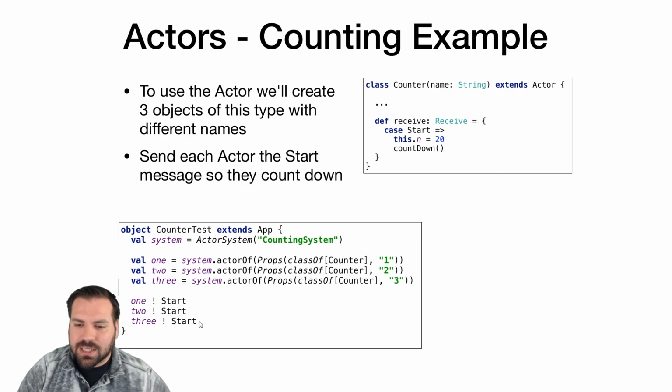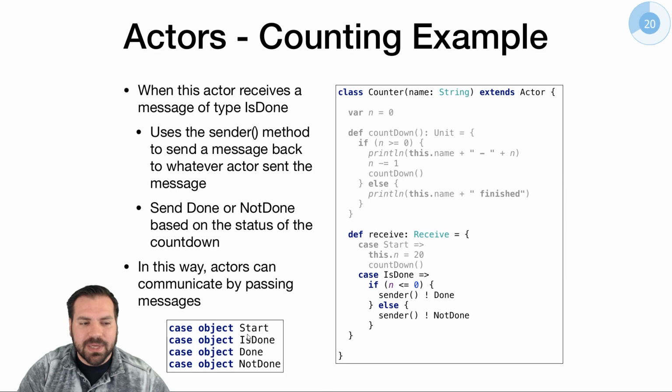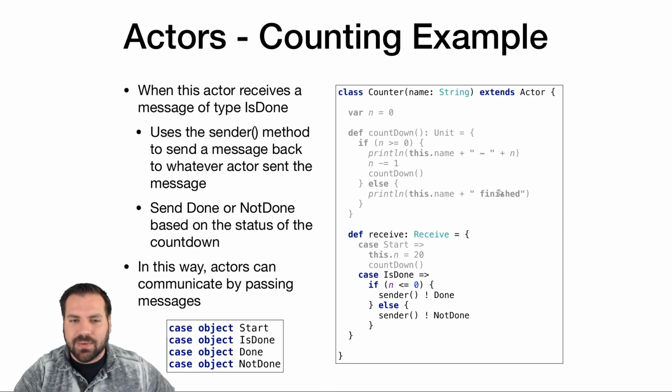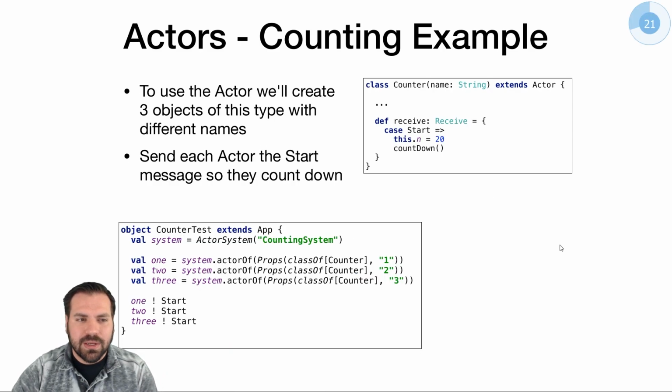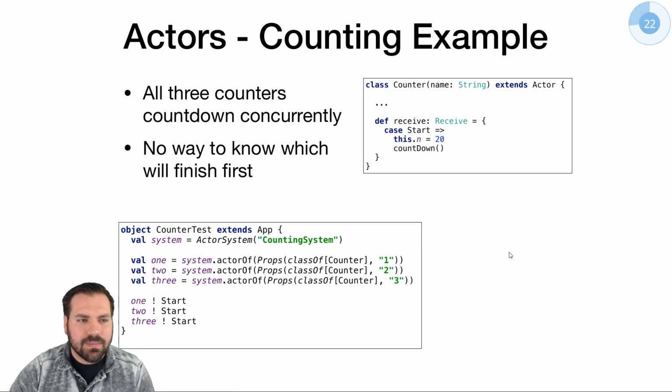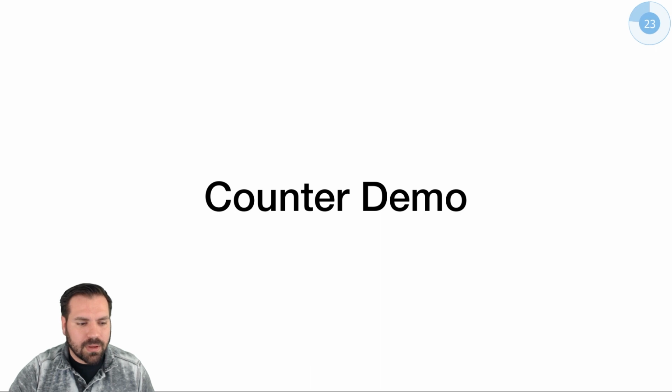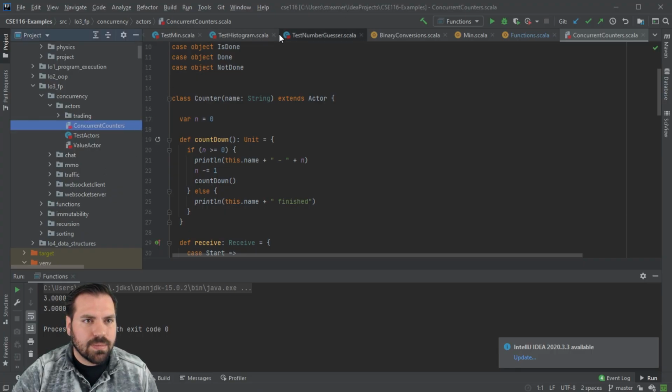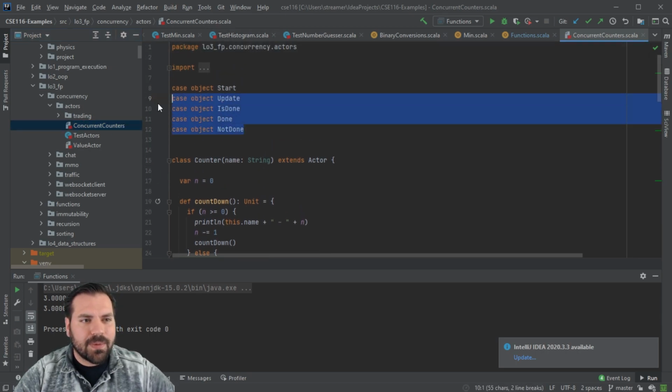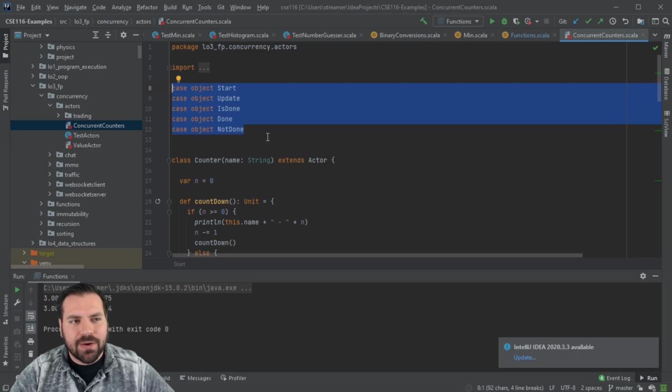Where do the start, done, not done messages come from? So this will be somewhere in the code. I believe we're about to go to the code anyway. I'll show you in the code. Did I forget exactly where I put them? Yeah, I put them right here. Okay, right in the concurrent counters class.